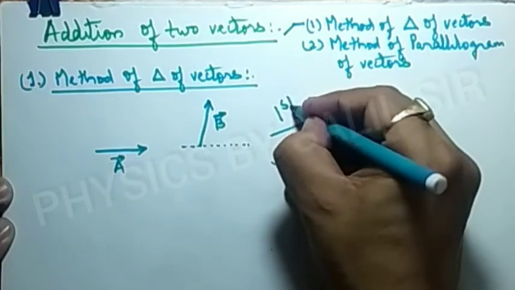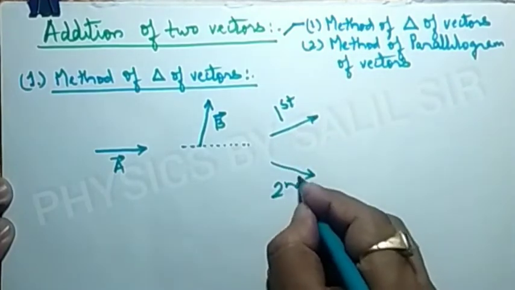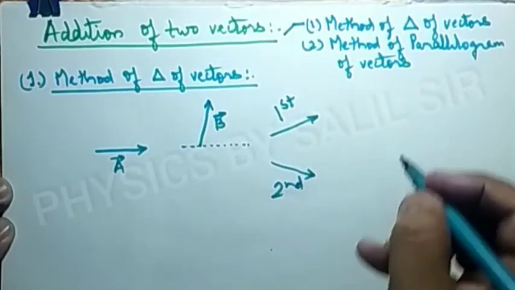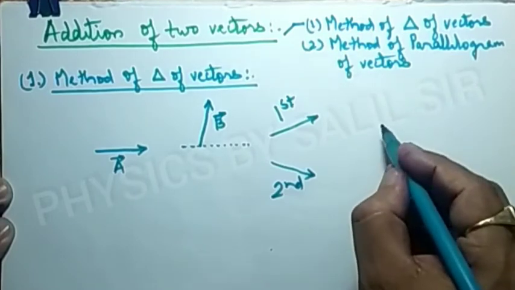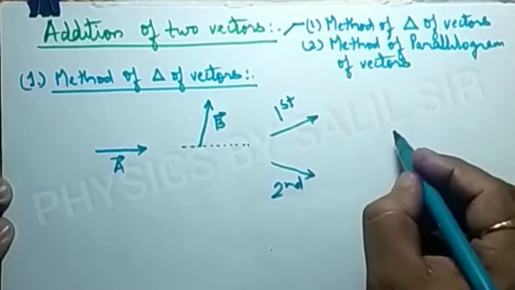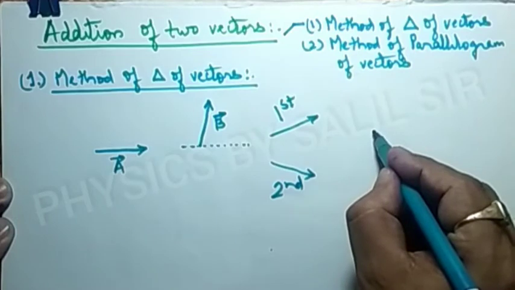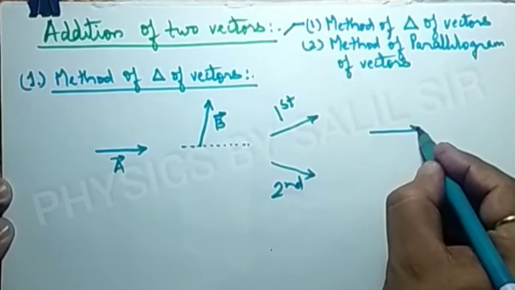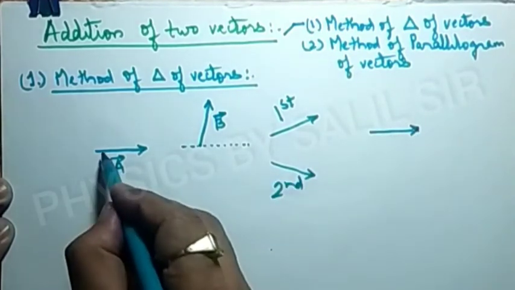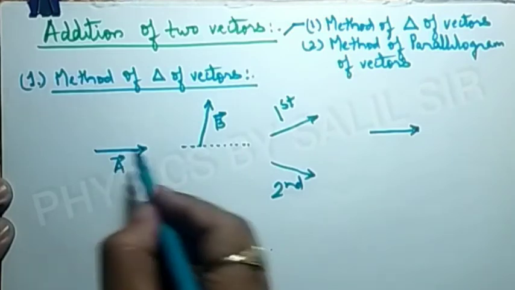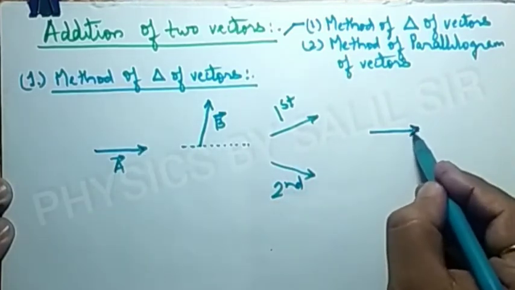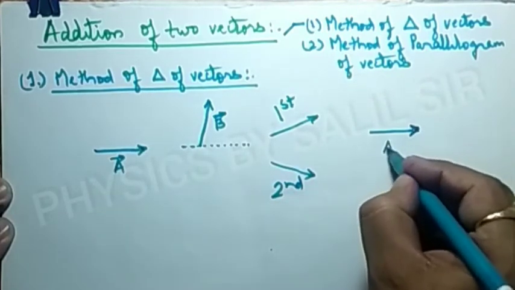This is the first and second method. Both the methods we will discuss here. Suppose for addition of these two vectors, we draw vector A exactly according to its length.